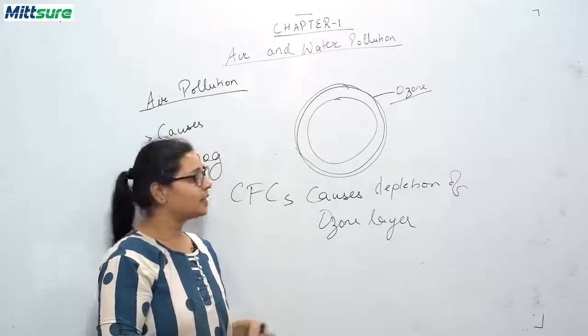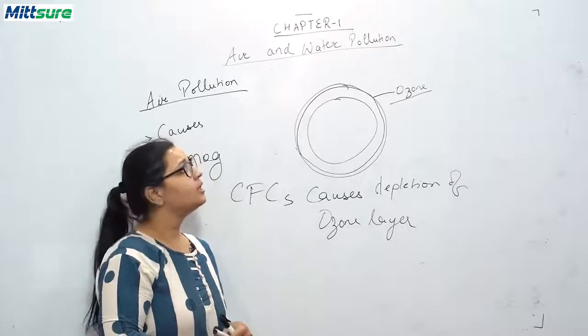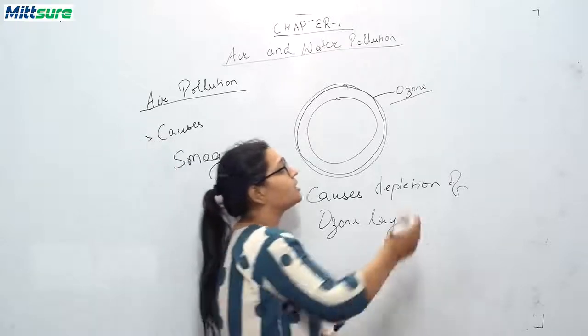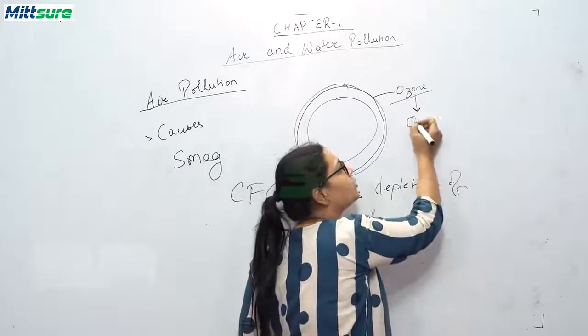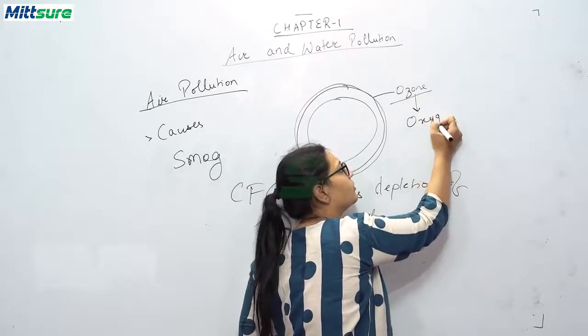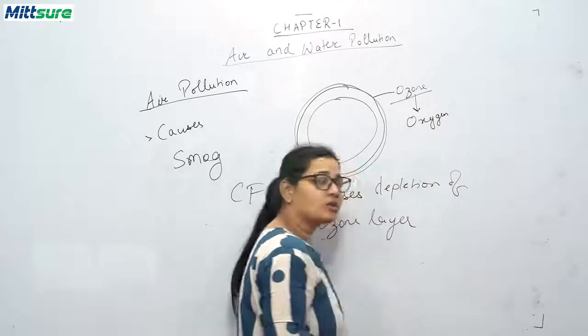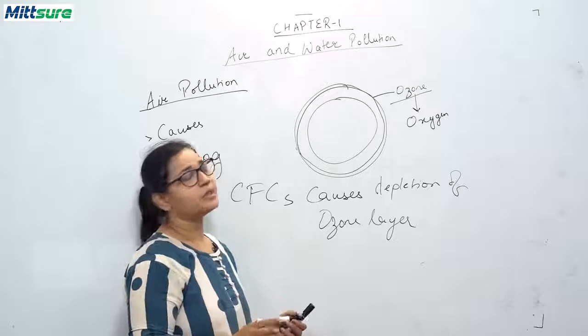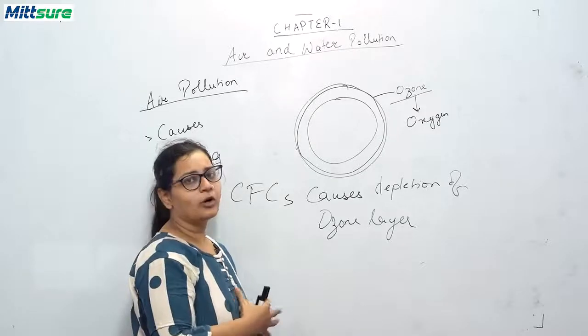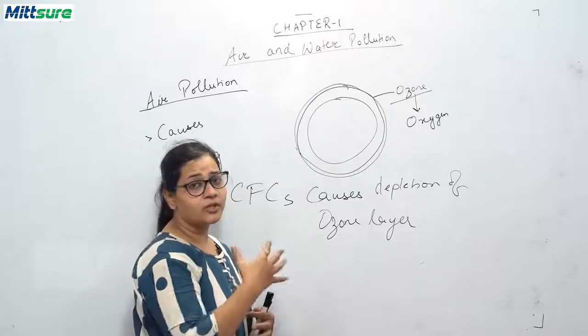And what is happening due to these chlorofluorocarbons is that the ozone is changing into oxygen. Okay, and when this oxygen is there, it does not have the capacity of preventing these UV rays from entering.